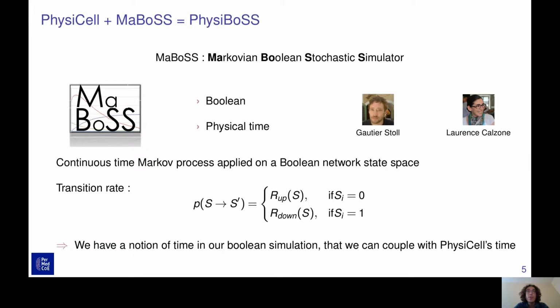To do this, we are using MaBoSS, which stands for Markovian Boolean Stochastic Simulator. As the name says, it's a Boolean simulator, but it also has a notion of physical time. To have this, MaBoSS is using a continuous time Markov process applied on the Boolean network state space. Basically, the idea is that for each activation or inactivation of a node, we will have a transition rate attached, which will give us a notion of events per time. And with this notion of time in our Boolean simulation, we can couple our Boolean simulation with PhysiCell's time.